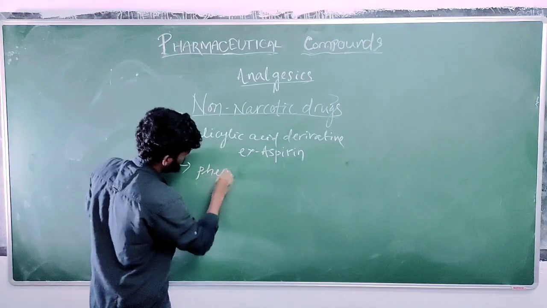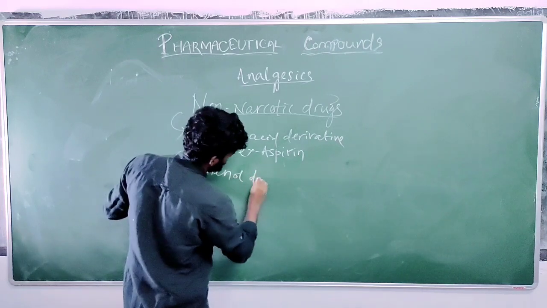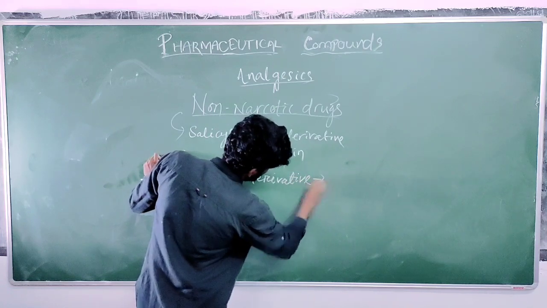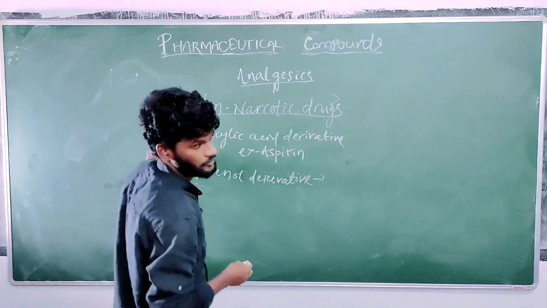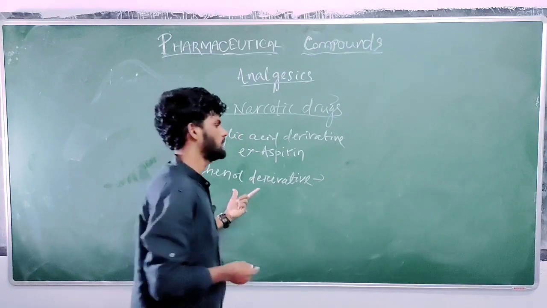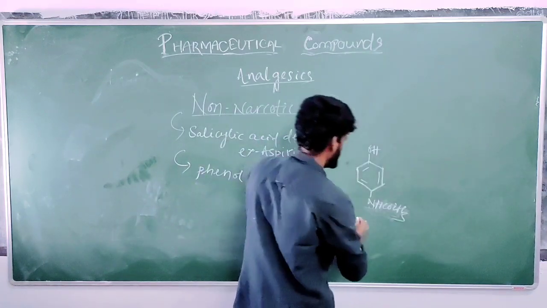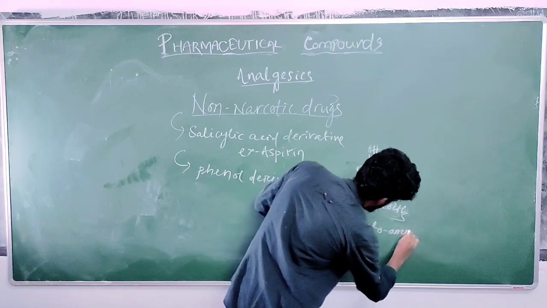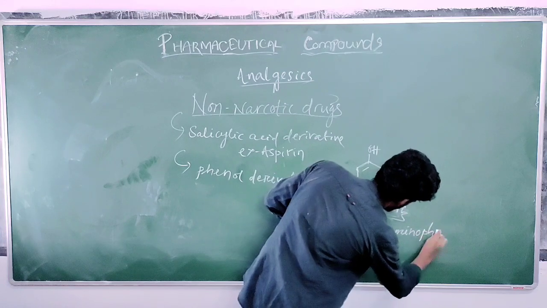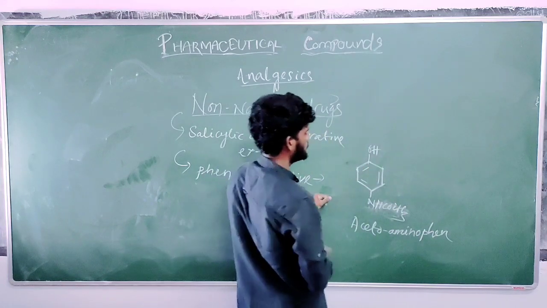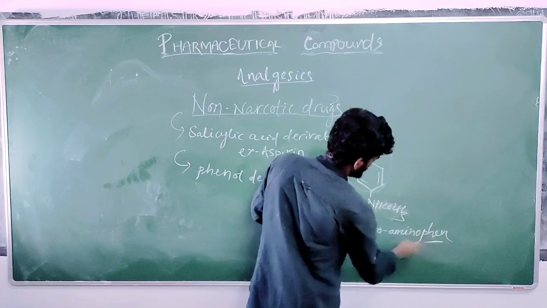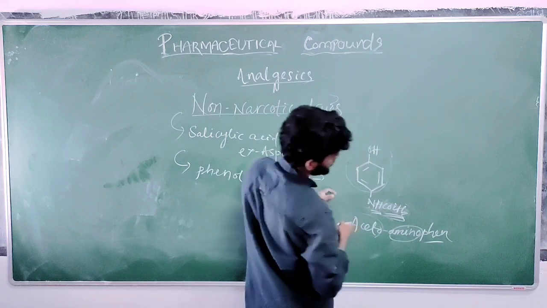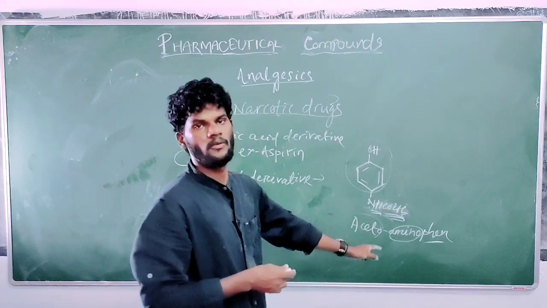Phenol derivative. Which derivative? Phenol derivative. So from phenol derivative, all of you can guess, it derived from phenol. So the name of the structure is acetoaminophene. Acetoaminophene: this is the phenyl group, the amino group is here and the aceto group is here. So that is why we call it acetoaminophene.